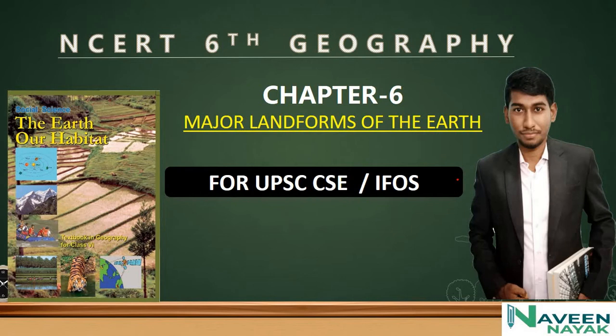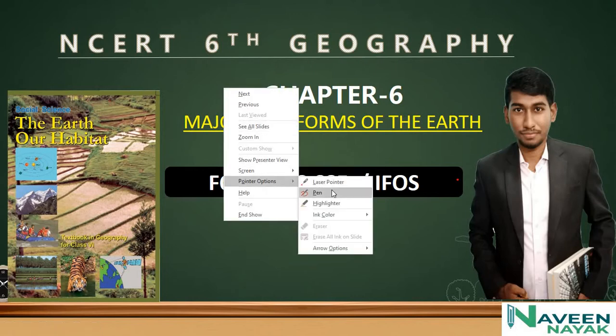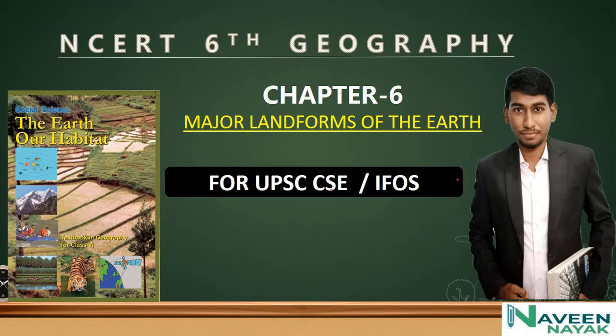We will start with the class 6 geography, chapter 6. Chapter 6, the major landforms of the earth. In this chapter we would be understanding the basic aspects of major landforms of the earth, and we will move forward to understand this concept in detail.